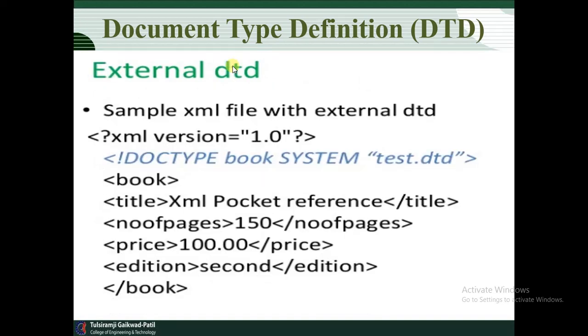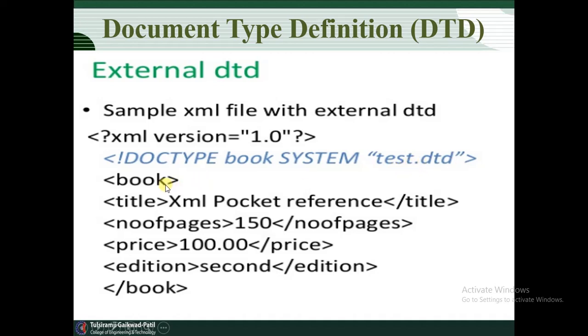Now we are going to see how we declare the external DTD. Already I have discussed that an external DTD is saved in a file with the .dtd extension. Here you observe the sample file: XML version 1.0, DOCTYPE book SYSTEM test.dtd. This is the way to declare the DTD. DOCTYPE book SYSTEM test is the name of the DTD file that you have created externally.